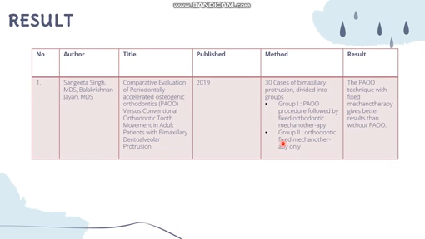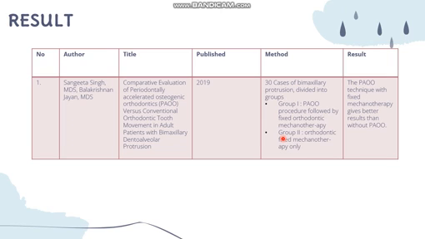Result. The results of data collection are made in the form of a journal synthesis table consisting of author, title, published, method, and result. First, Sangeta Singh, with the title Comparative Evaluation of Periodontally Accelerated Osteogenic Orthodontic versus Conventional Orthodontic Tooth Movement in Adult Patients with Bimaxillary Dentoalveolar Protrusion, published in 2019, with the method: 30 cases of bimaxillary protrusion divided into groups.